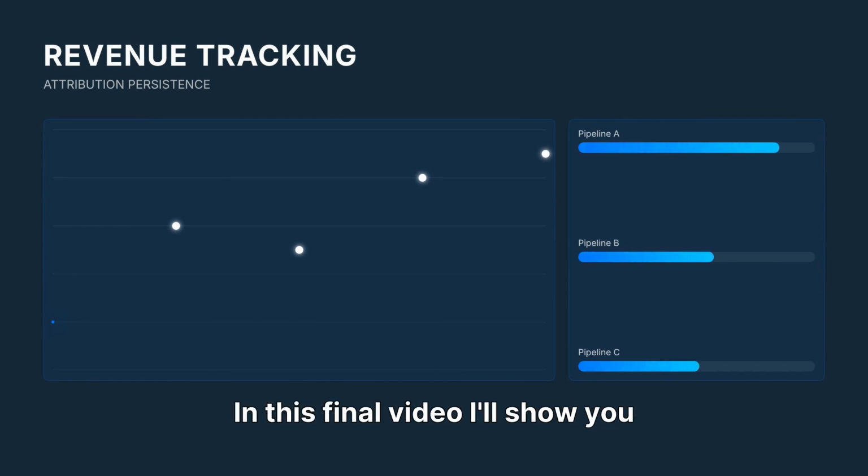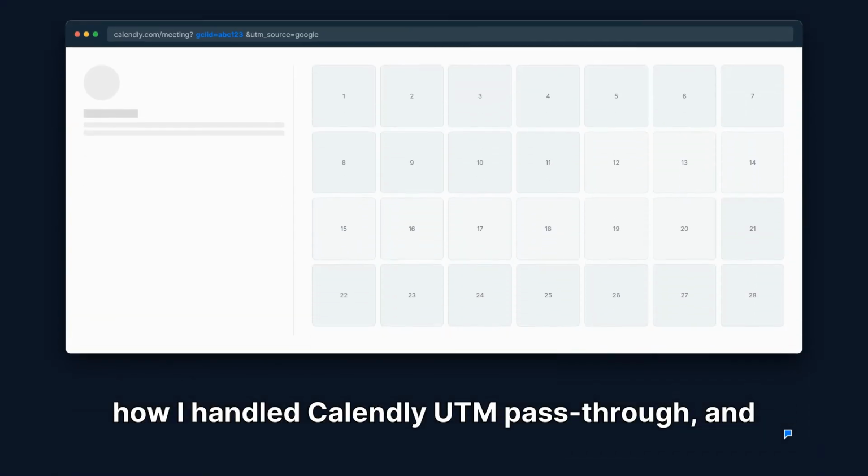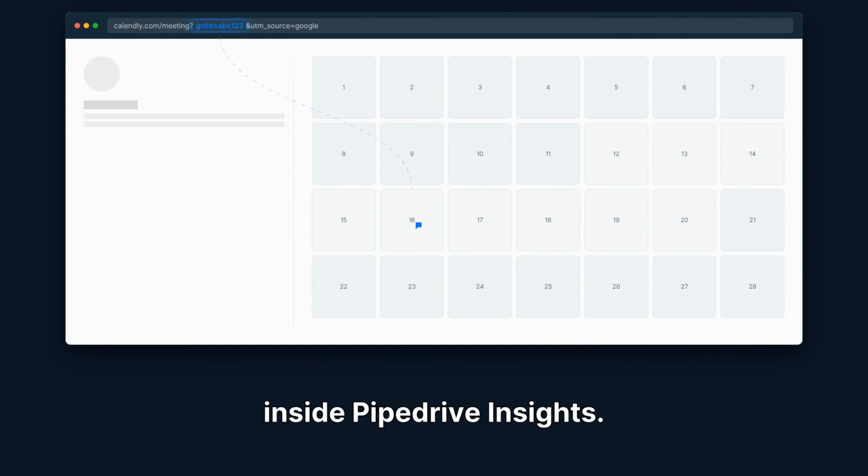In this final video, I'll show you how attribution persists across all three pipelines, how I handled GCLID and UTM pass-through, and how I built a 4-report attribution dashboard inside Pipedrive Insights.